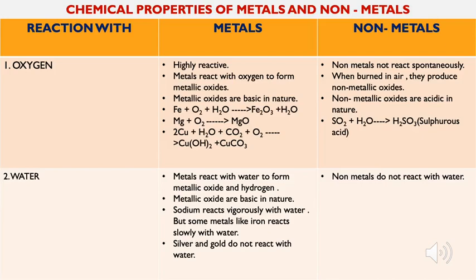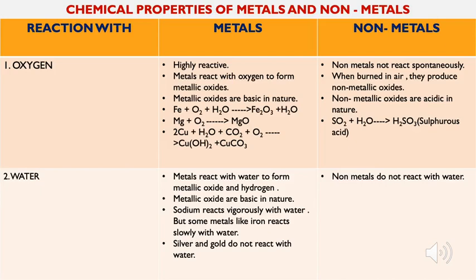This copper reacts with water, carbon dioxide and oxygen and forms copper hydroxide and copper carbonate, which appears in the form of this greenish coat, and so the copper metal appears green in color. Now coming to the nonmetals, they do not react spontaneously.